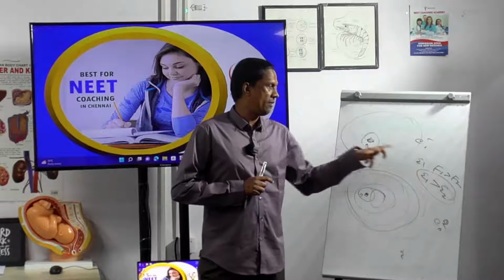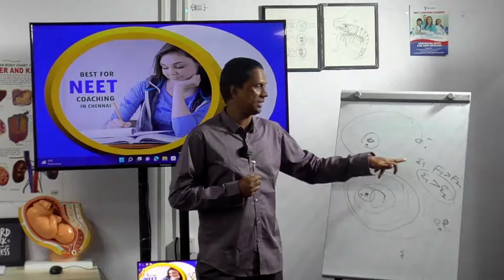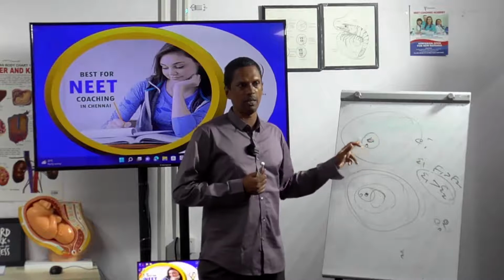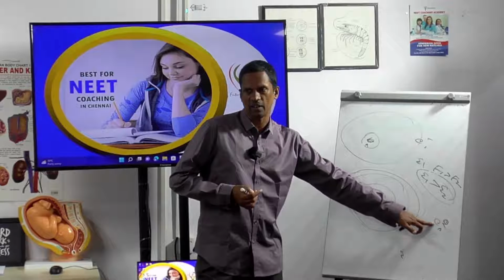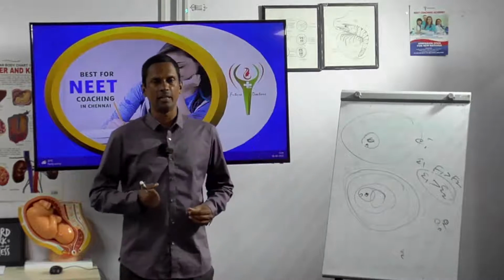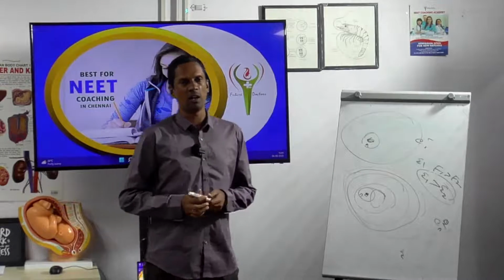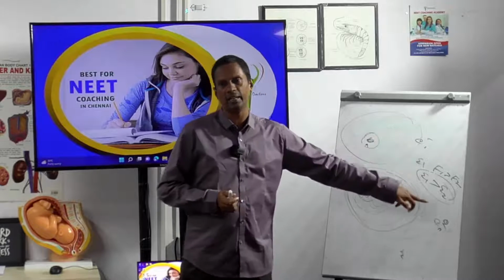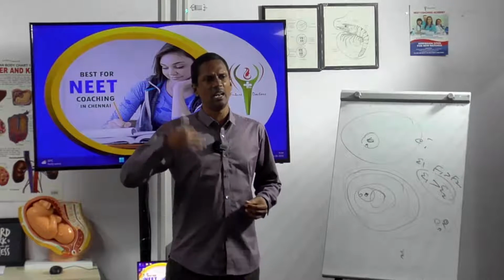F1, having the attraction of electrons to the nucleus, will have the high force of attraction. So I have to supply more energy to break this electron from the nucleus. But here it will be lesser energy or less force of attraction, so I need to supply less energy compared to E1. So E1 is greater than E2 because F1 is greater than F2. More force means I need to supply more energy, less force means less energy.